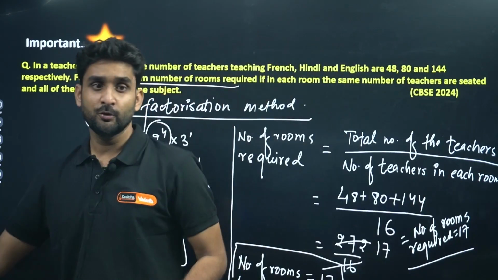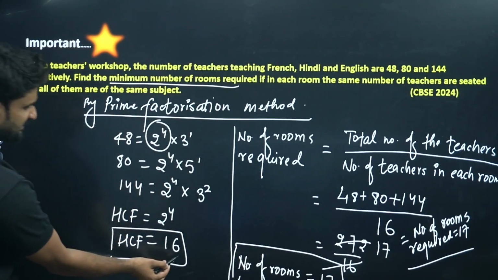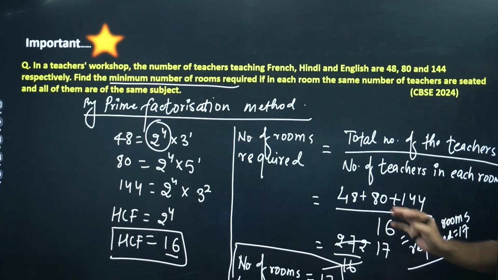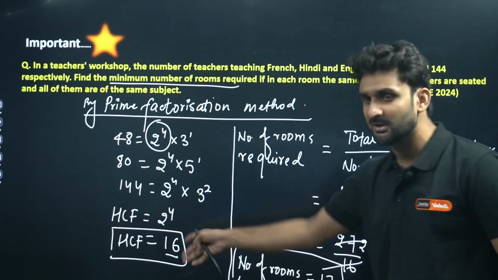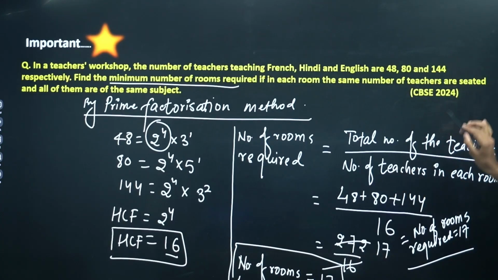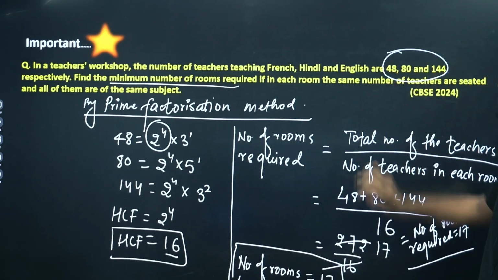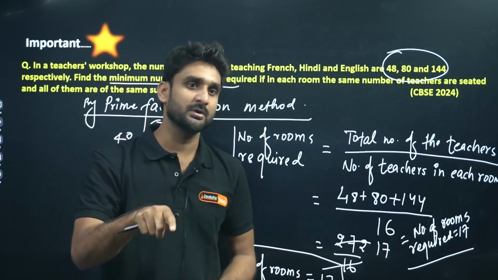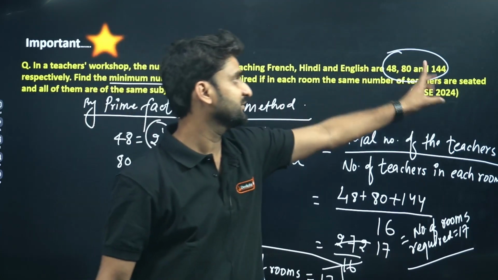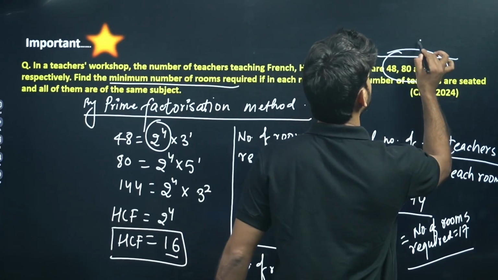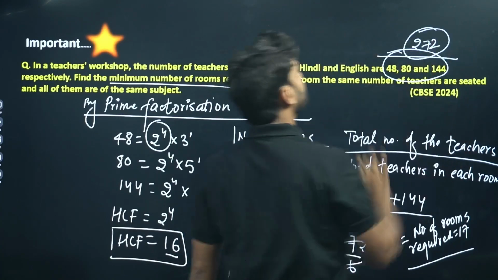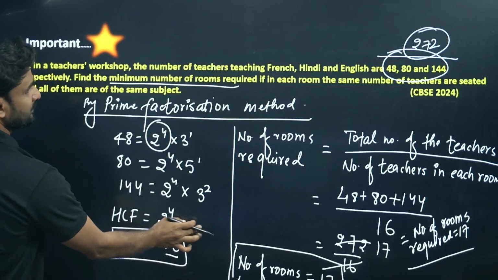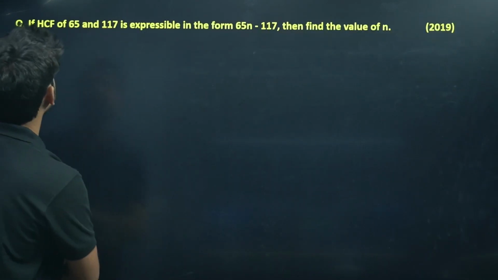So hope you have understood. In each room the number of teachers will be 16, and how many rooms will be required? 17. Because when you multiply 16 by 17, you get the number of teachers equal to the sum of these numbers. 16 times 17 equals 272, and the total number of teachers attending the workshop is 272. The addition of these two numbers is 272. Hope you have understood. So let's come to the next question.